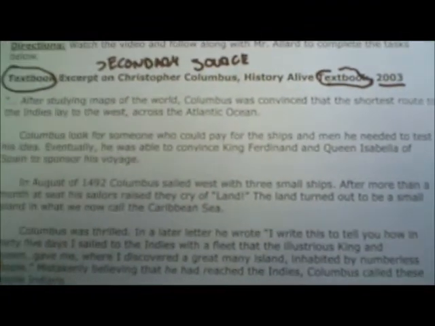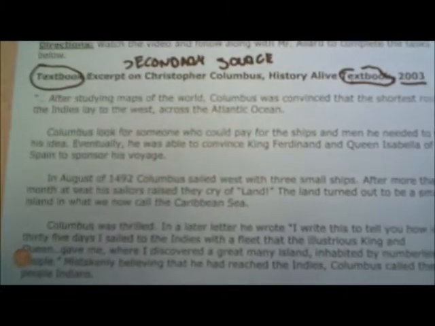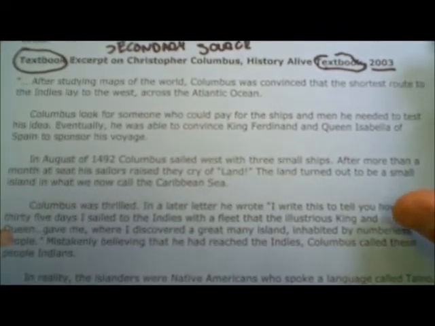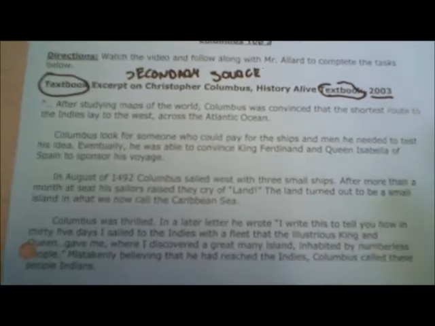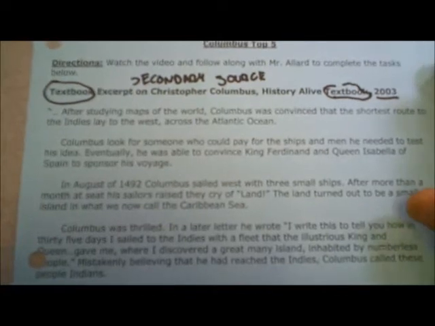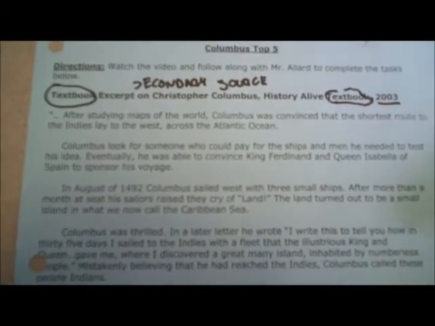After studying maps of the world, Columbus was convinced that the shortest route to the Indies lay to the west across the Atlantic. Columbus looked for someone who could pay for the ships and men he needed to test his idea. Eventually, he was able to convince King Ferdinand and Isabella to sponsor his voyage. Any facts so far?